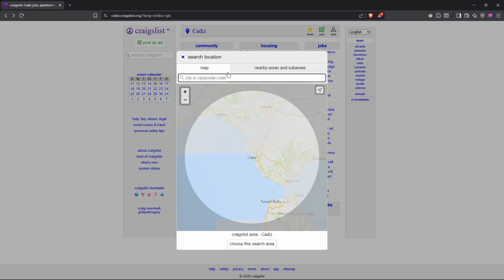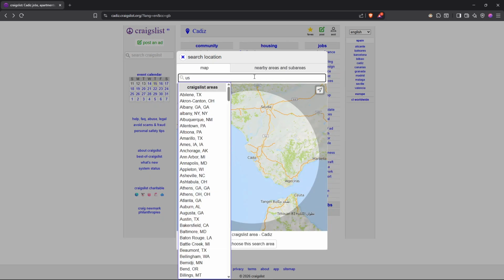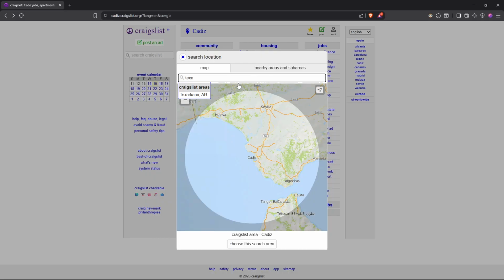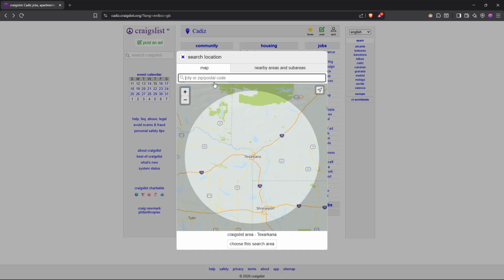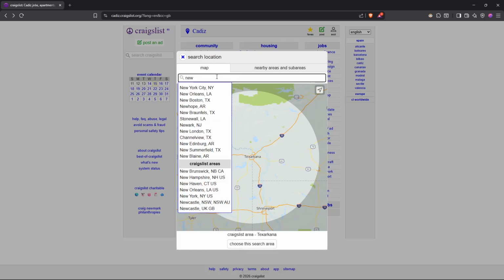Of course, make sure to change the country first. Since your target is the USA, choose the right area. As an example, here I'm choosing Texas, but you can choose whatever you want, maybe New York.